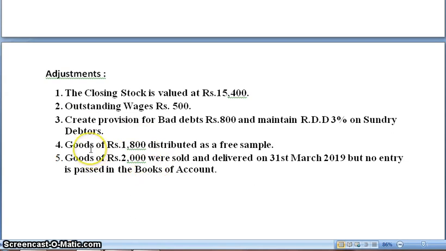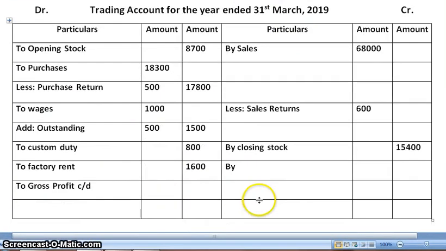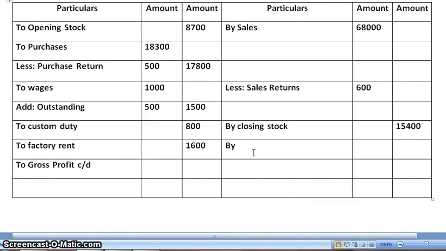Next, the fourth one, goods of rupees 1,800 distributed as free sample. So you all know the effect. First would be trading account credit side.